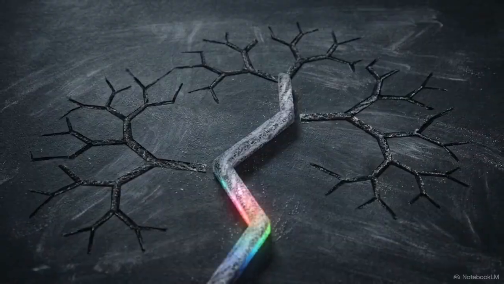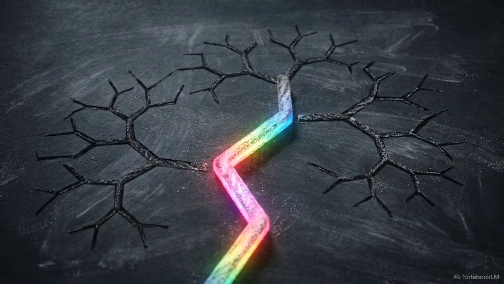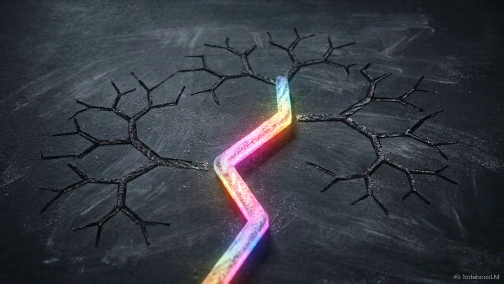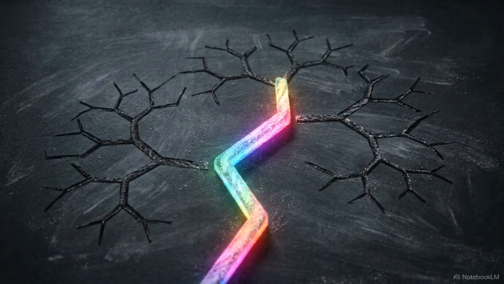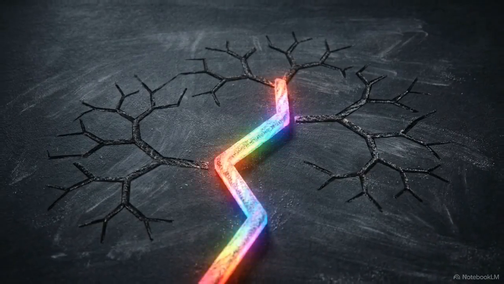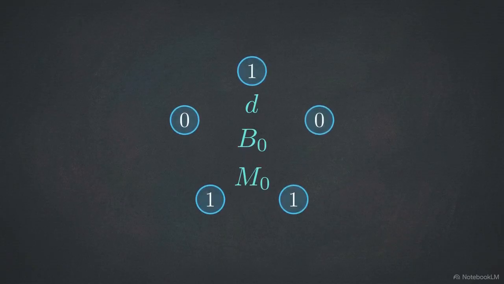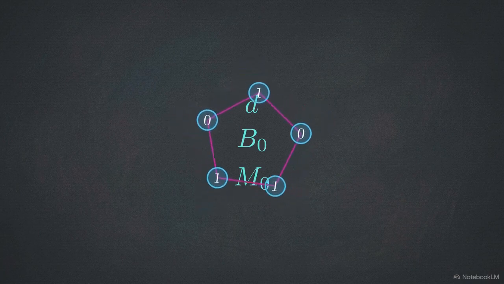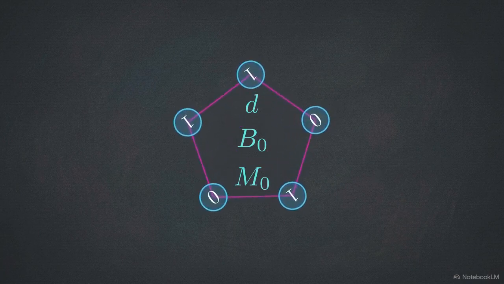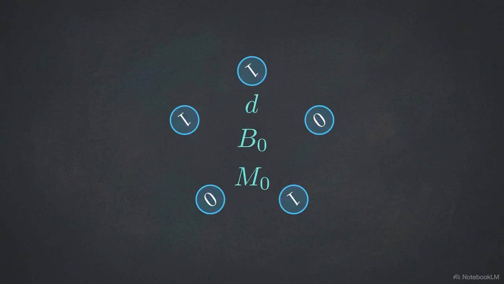We know how to solve a single branch, but doing this across the infinite tree requires us to neutralize the system's massive combinatorial redundancy. We do that with Theorem 2.3, rotation invariance. Take any completed symbolic cycle. If you cyclically reroute the starting point, the reduced ray quantities in the center, d, b0, and m0, remain perfectly static.